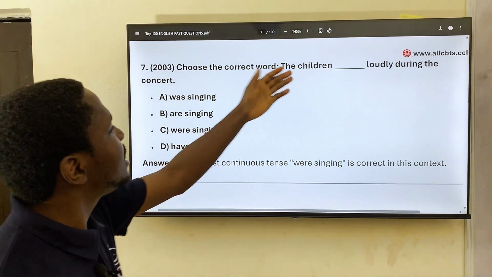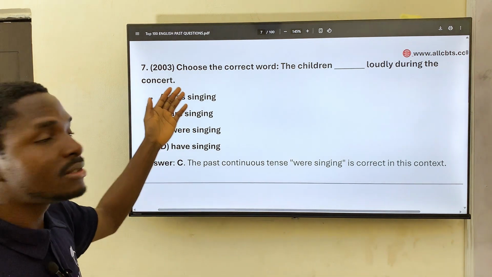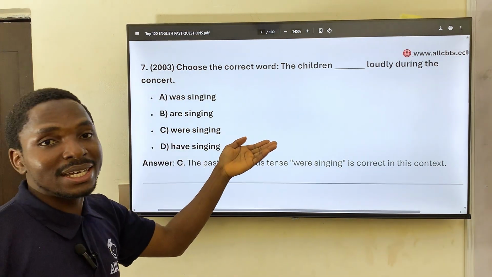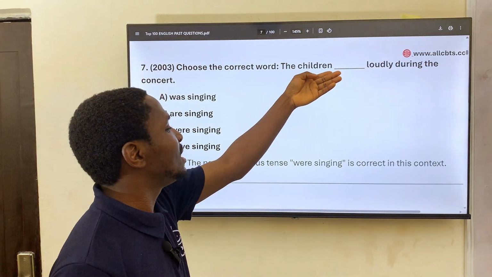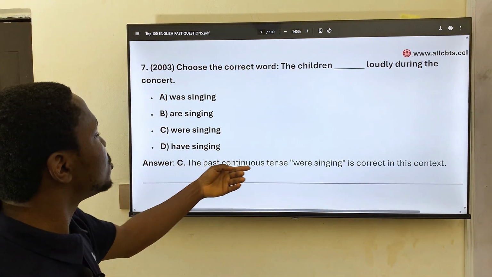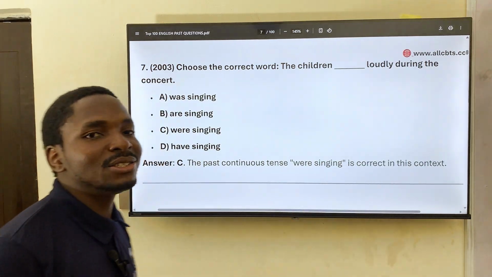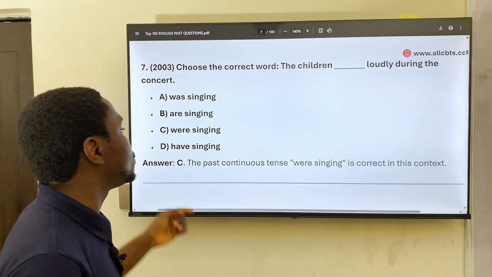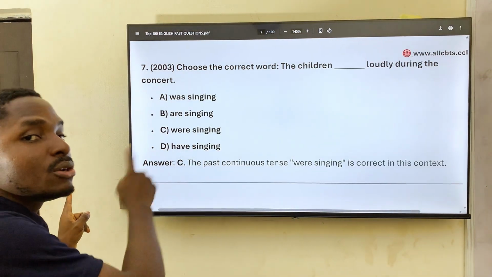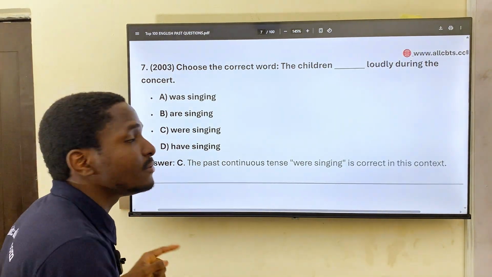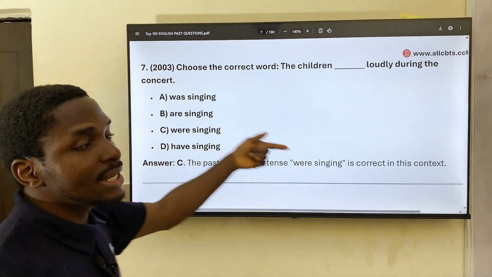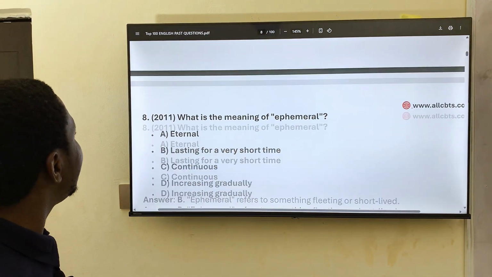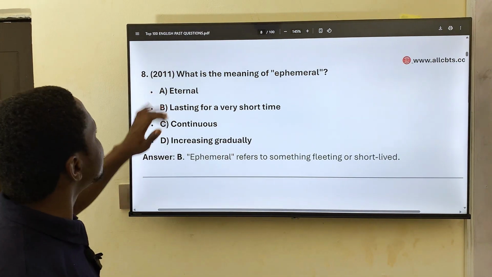The children dash loudly during the concert. The children were singing, are singing, were singing, because there's a plural here. So let's see what it says. It says the past continuous tense, were singing. The children were singing, not are singing, because it's already a past tense. So it's a past continuous tense that tells us that something was happening over a period of time. So these children were singing loudly during the concert. That's better.